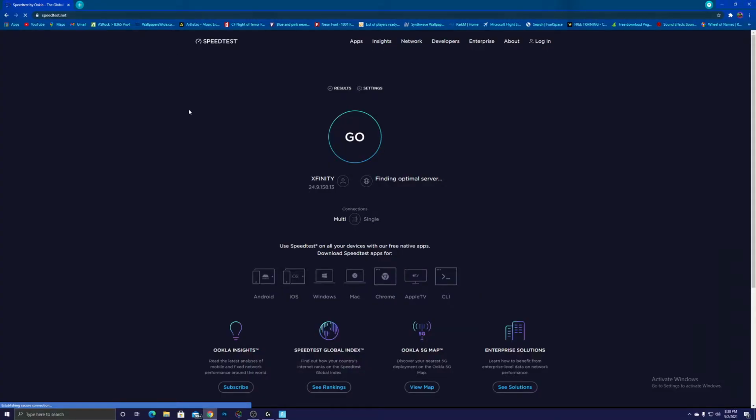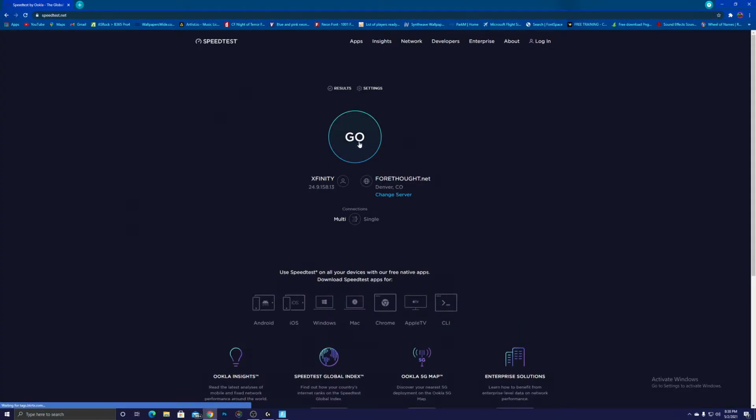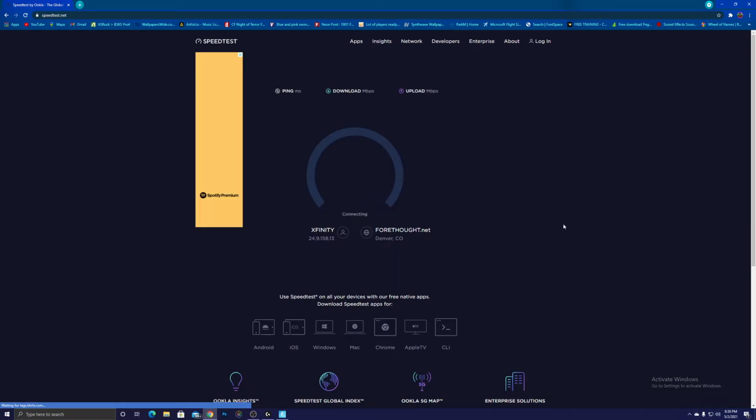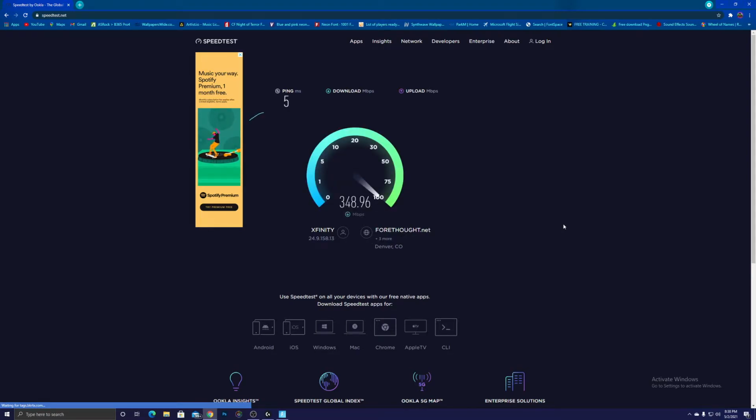All right, so we're back in OBS. Now, before you guys get started, what I want you guys to do is head on over to speedtest.net. Go ahead and hit this little go button right here. This is going to show you your internet speed, how fast your download is and how fast your upload is. We're going to set your bitrate accordingly to whatever your upload is.